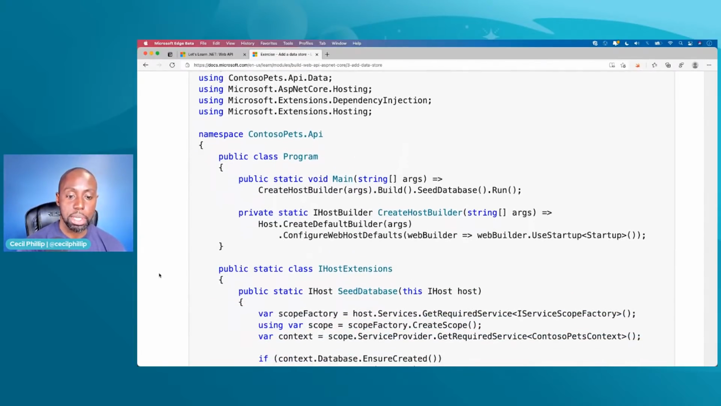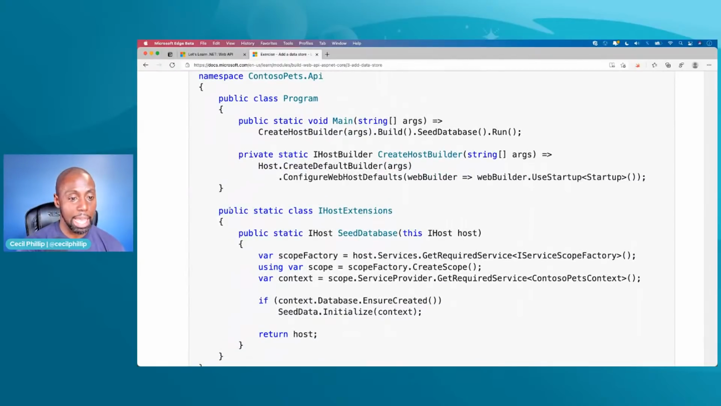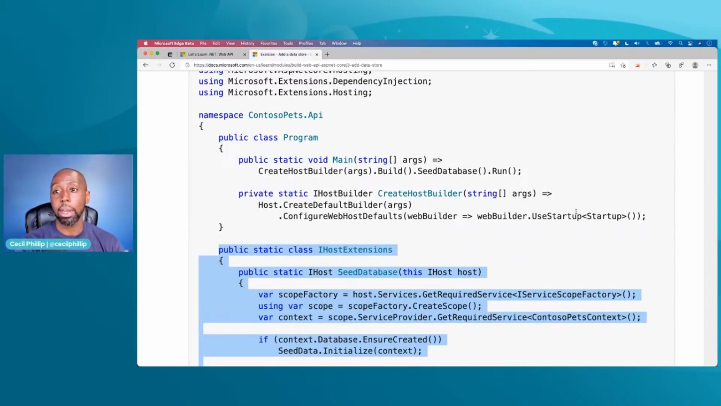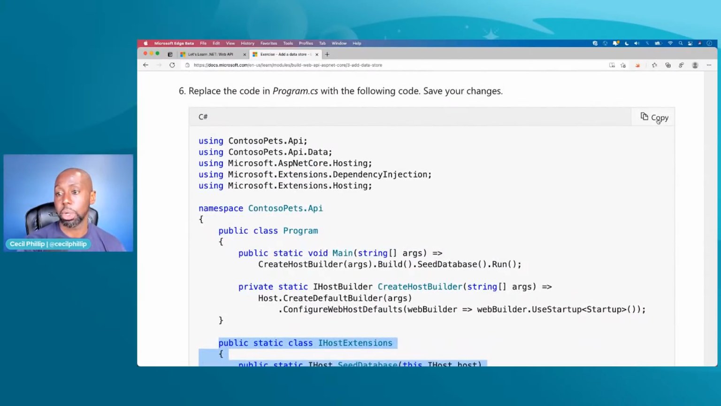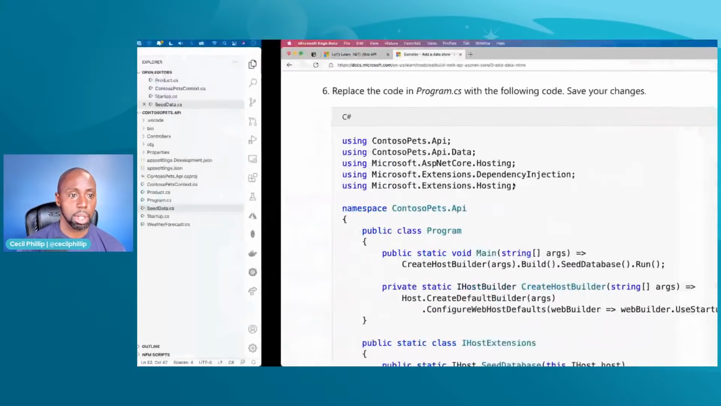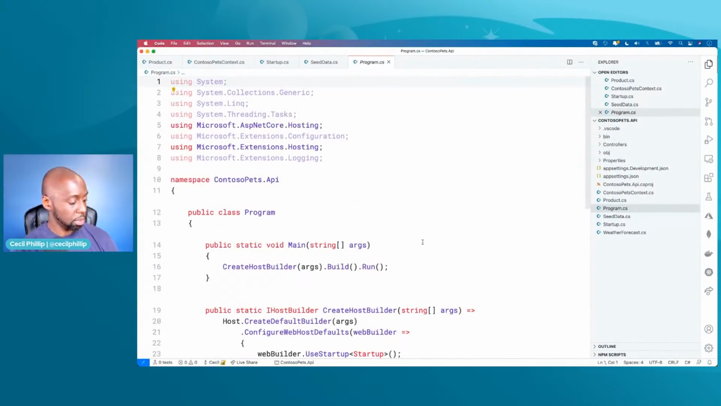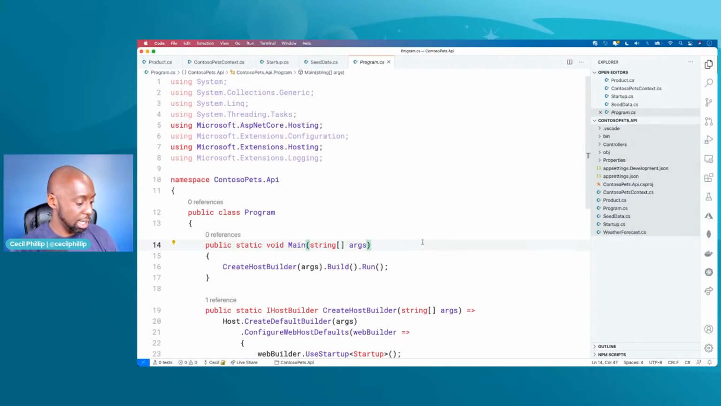And so you can see inside of here, this code at the bottom is pretty much creating that database seed, right? Essentially, as we start up the application, it's going to boot up that database and also add that data to our in-memory store. So I'll just copy this like I did before. I'm going to head over to program.cs and we're going to paste this in again.